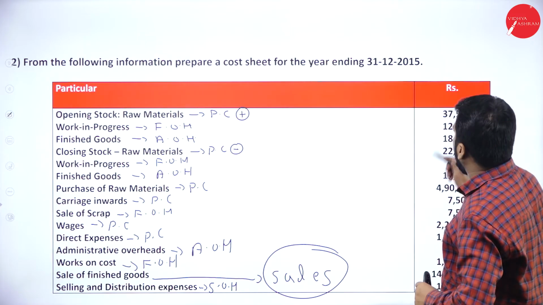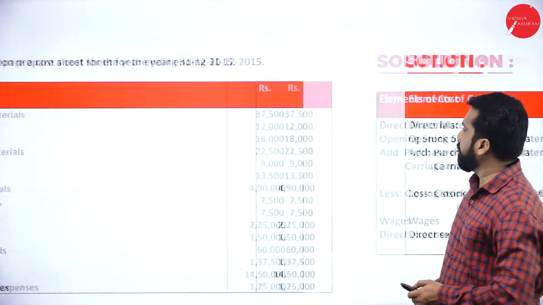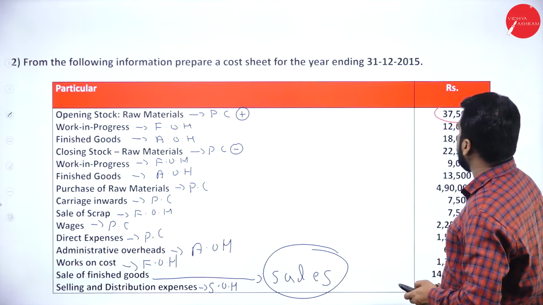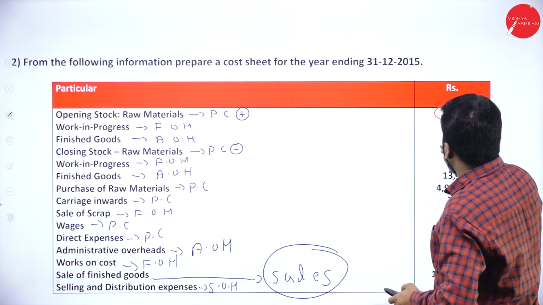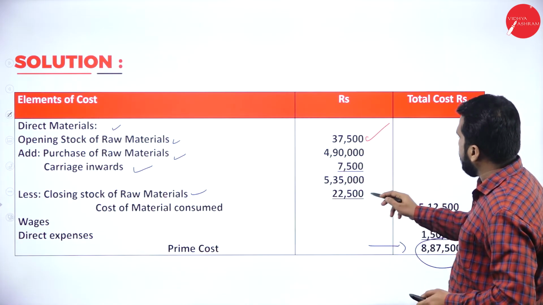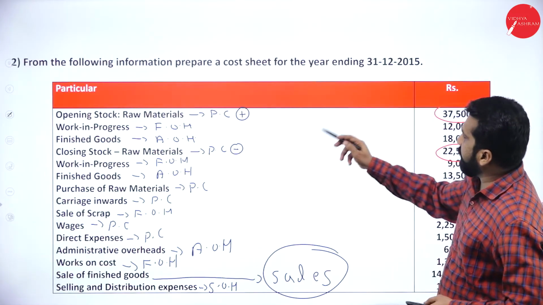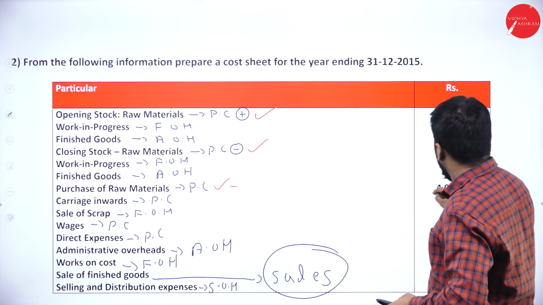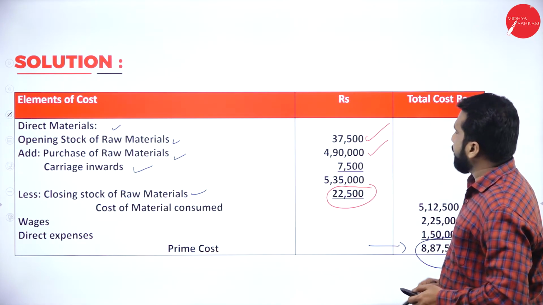First one, 37,500, we have opening stock. Again, we'll go back. Is there any prime cost item? Yes, we have 22,500, and we have taken it. Then, is there anything else under prime cost? Yes, we have 4,90,000.